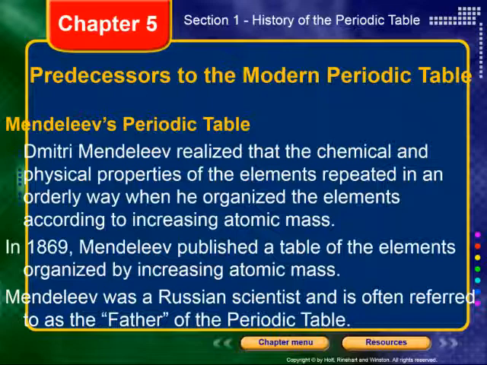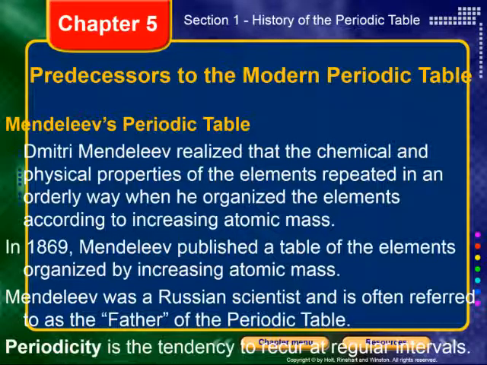Now, what Mendeleev did at first is that he realized that the chemical and physical properties of the elements repeated in an orderly way, periodically. This would happen when he would organize the elements according to increasing atomic mass. Now, if you're remembering things we've talked about in previous sections, that should ring a little weird for you, because we learned that the periodic table is arranged according to atomic number. Mendeleev did not arrange his periodic table in that way. He arranged it in terms of increasing atomic mass, and I'll tell you why.